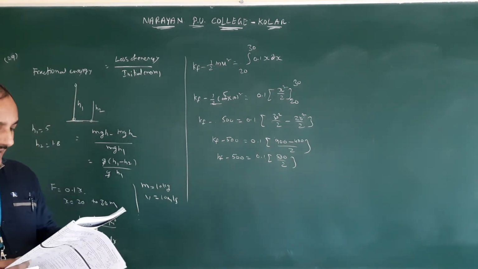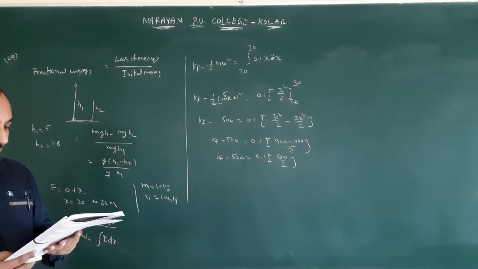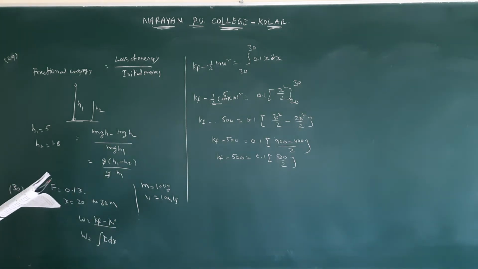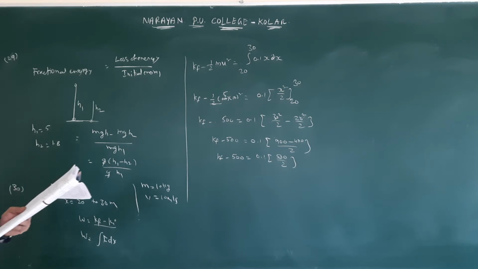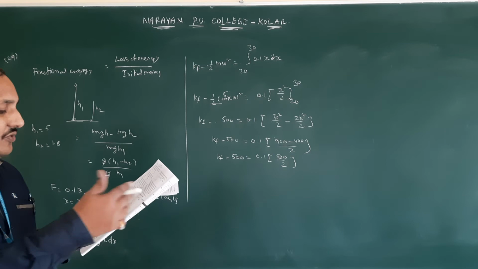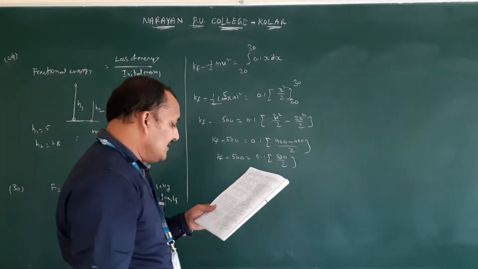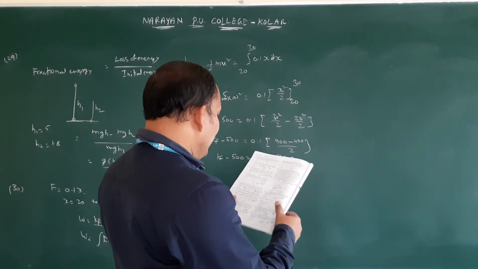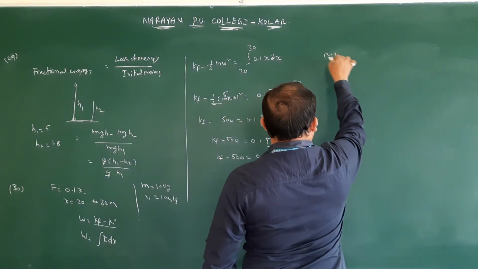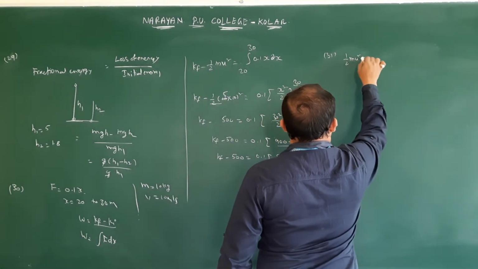Next, question number 31. A ball of mass m is thrown vertically upwards with a velocity u. If the maximum height attained by the ball is u square by 2g, find the loss in energy due to air friction. Again, initially it is having which energy? Kinetic energy, half m u square.